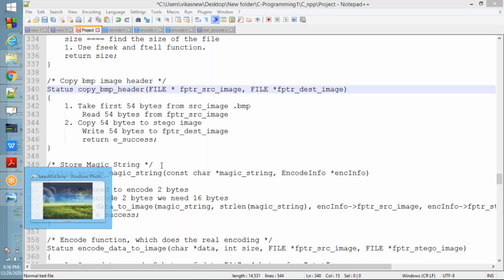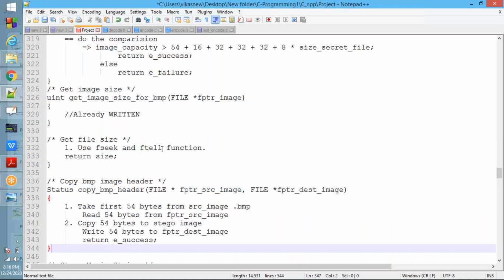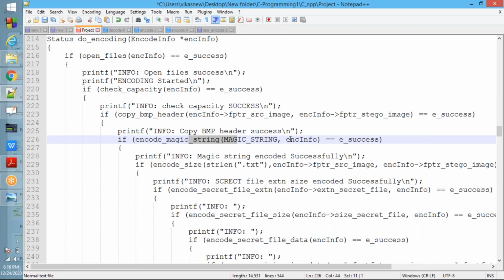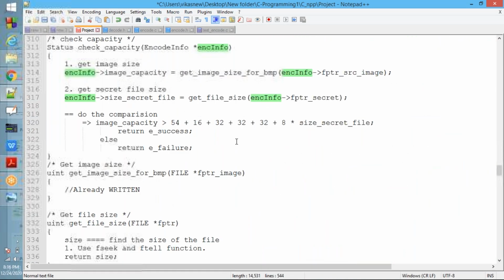Encode magic string. After copying the header, the next step is to encode the magic string. For this one, you can observe a magic string, and we need to pass the encode info structure and the magic string. Here, what you need to do is a simple thing.